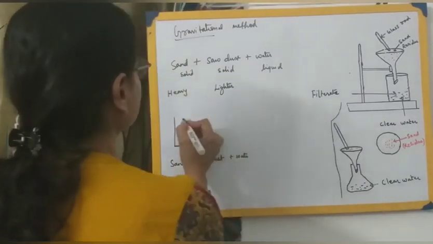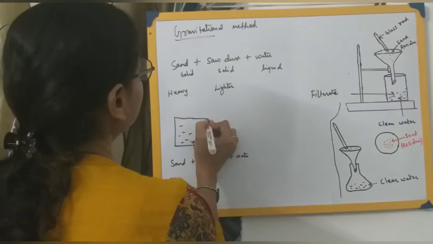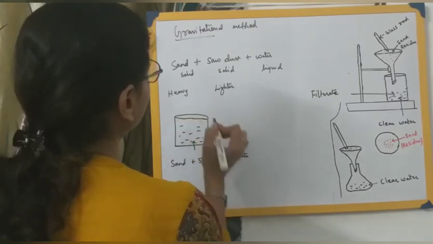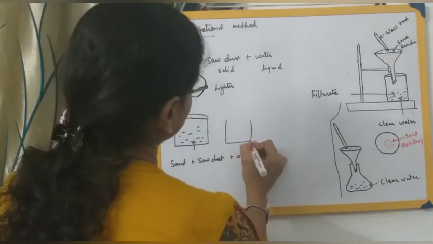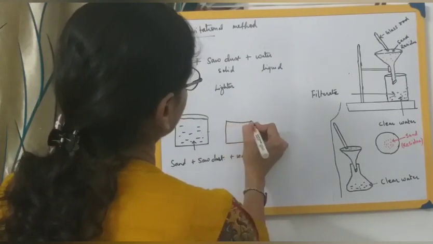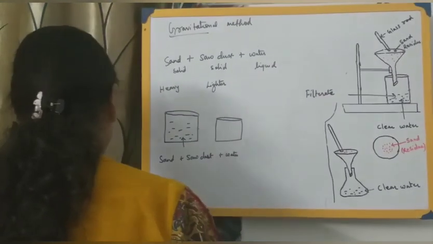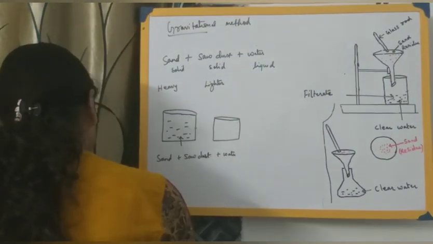Okay, so we have taken it into a container and we leave it undisturbed for some time. What will happen? Sand particles are going to settle down over here. So let me represent all these sand particles again with our red color.